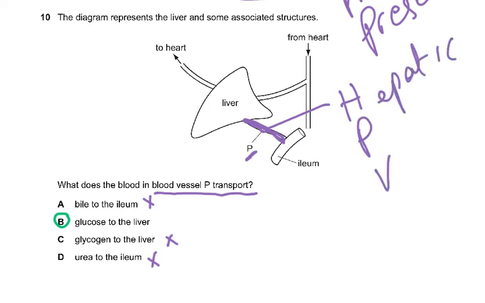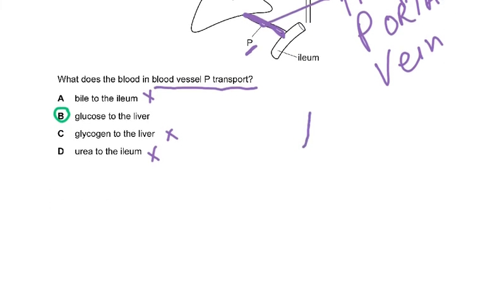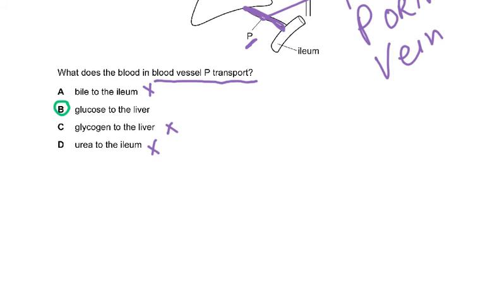And the hepatic portal vein carries all the food substances that you have absorbed except fats. Not fats, but everything else: glucose, amino acids, water, vitamins, and mineral salts like calcium, like vitamin D. So this is also a revision that you are able to do with me when I do these papers with you.